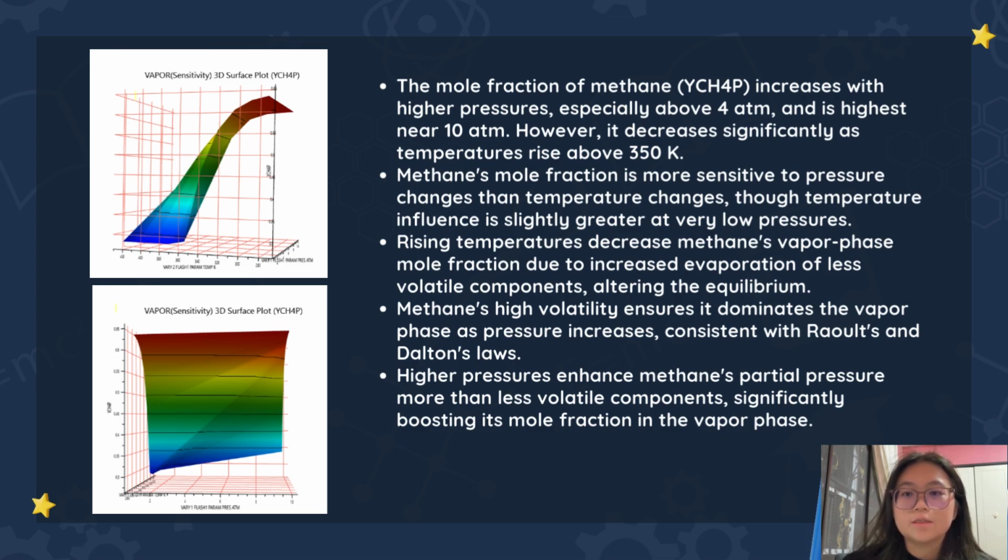Rising temperatures will decrease the methane's vapor phase mole fraction due to increased evaporation of less volatile components, which alters the equilibrium. Methane has a high volatility, which ensures it dominates the vapor phase as pressure increases, consistent with Raoult's law and Dalton's law. Higher pressure enhances the methane's partial pressure more than less volatile components, significantly boosting its mole fraction in the vapor phase.